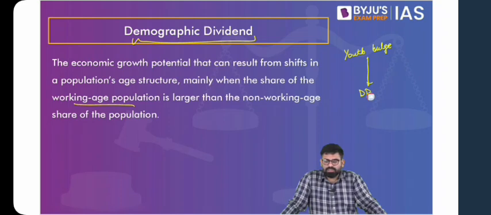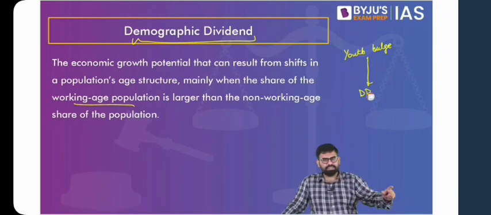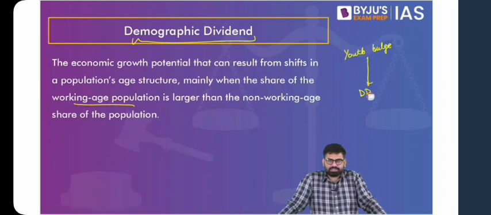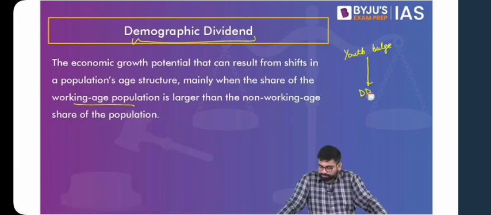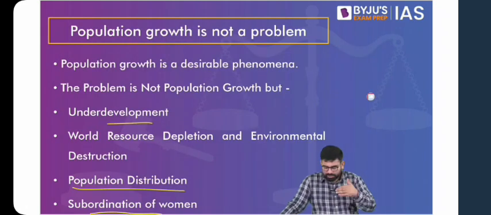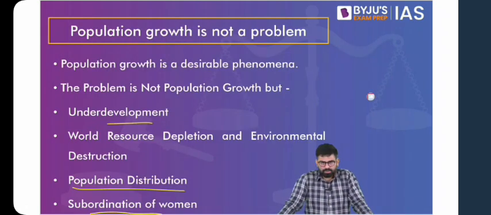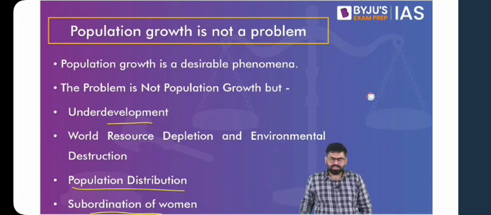Okay, so population growth is to be understood as not necessarily being a problem. The problem is underdevelopment, because this population growth can ultimately translate into demographic dividend. This youth bulge can convert into demographic dividend, provided we have the right skills in place. If you do not skill the people, do not provide them education, and do not provide employment opportunities, there comes a gap in utilizing this demographic dividend.